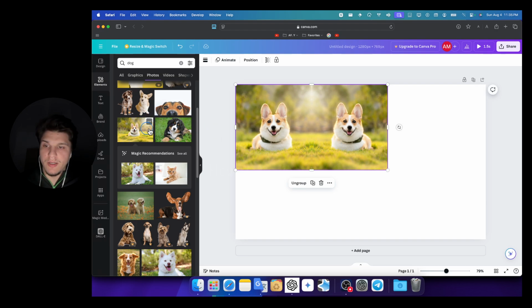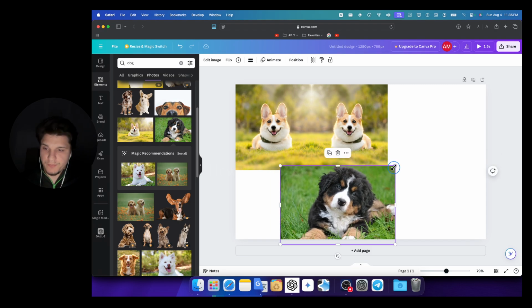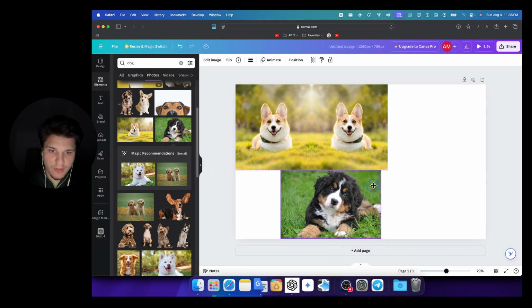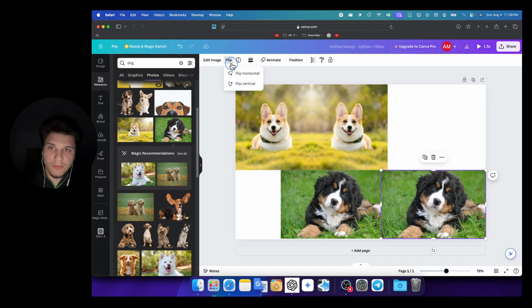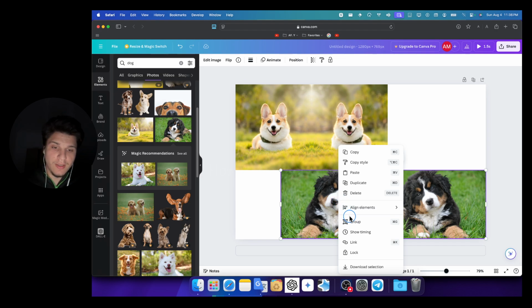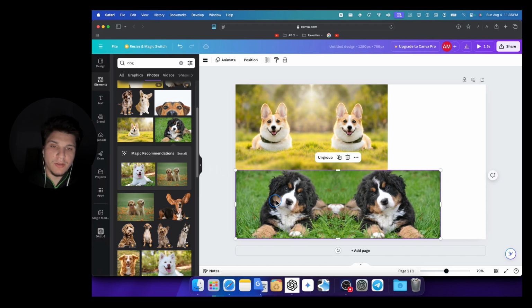Now I'm just gonna add another one. Now I have this image here. I'm gonna move this image here really nicely. Hold Option and drag, and now I'll go here to flip and flip horizontal. There we go. Highlight, right click. Now I'm going to use the manual way and I'm going to select group. Now here we have another image here that we just grouped.